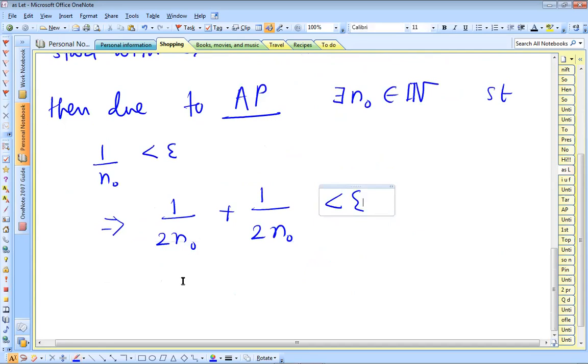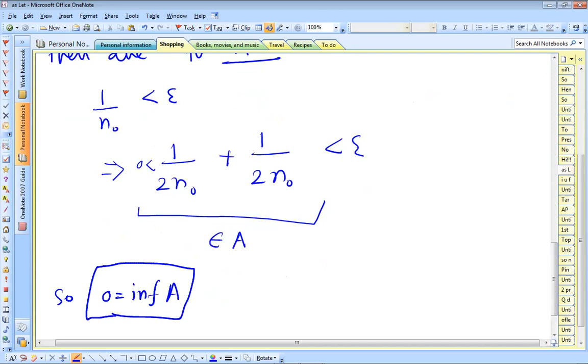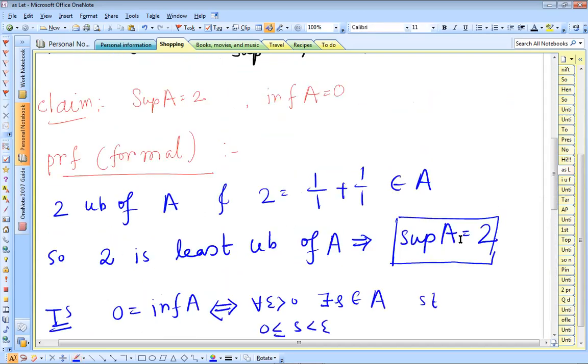Observe that this element, 1 by 2 n naught plus 1 by 2 n naught, belongs to capital A, and it is of course greater than 0. So 0 is the infimum of A. This is what we wanted to show. Hence 0 is the infimum of A, and we have already proved that 2 is the supremum of A. So our claim is proved.